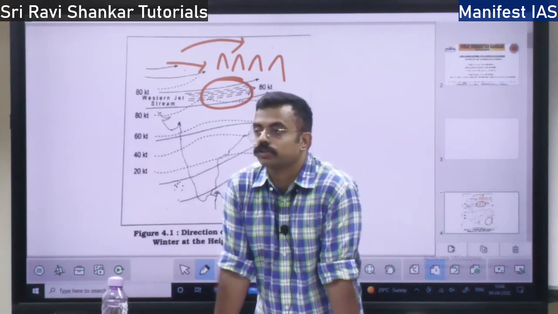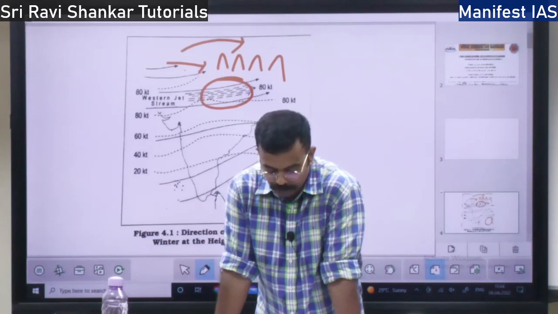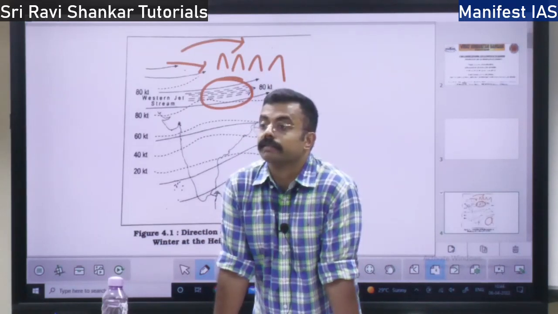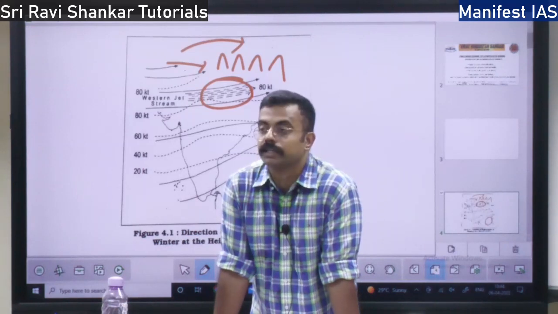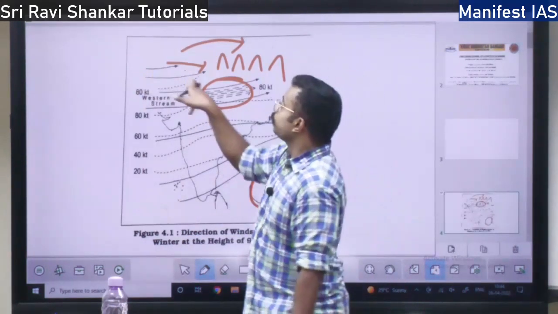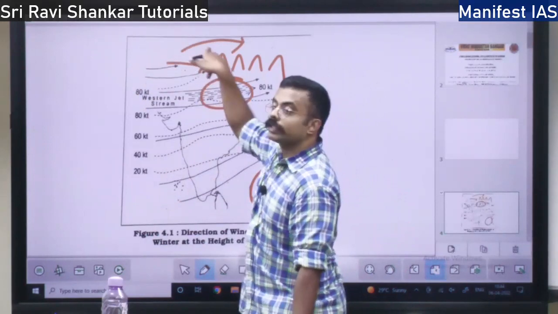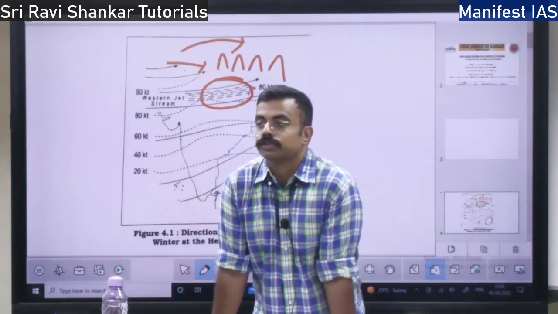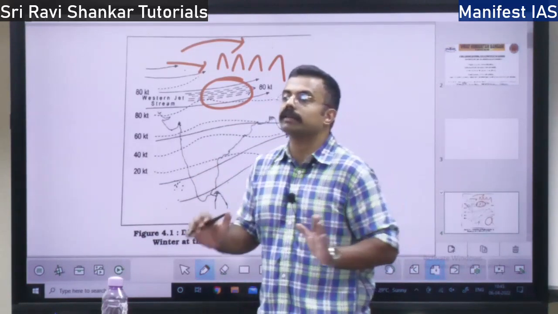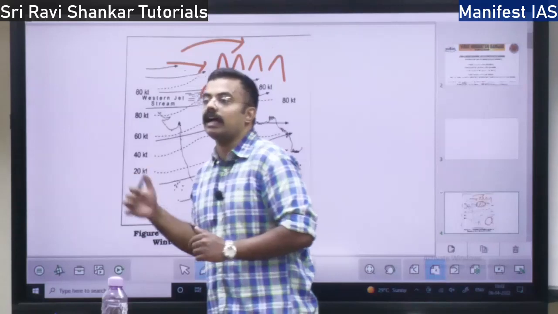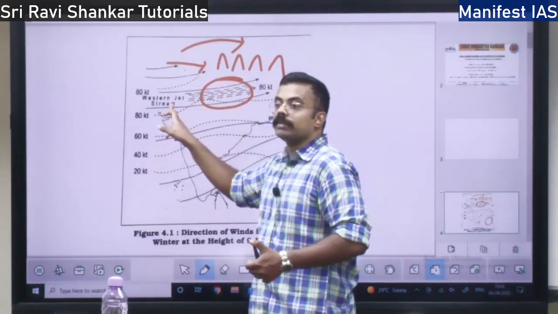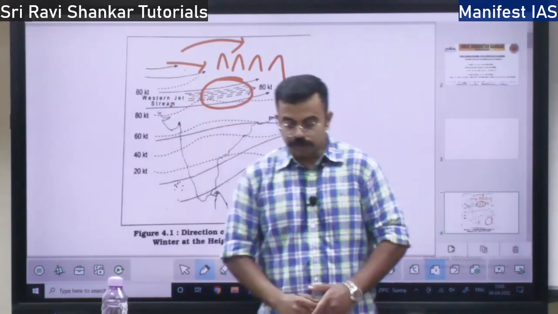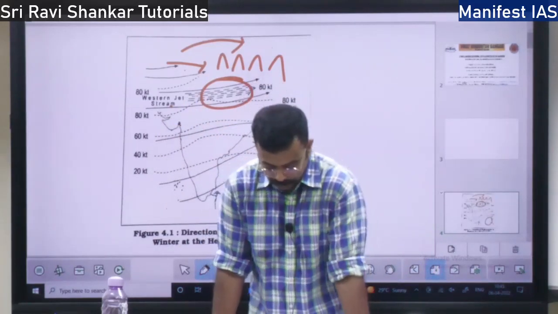Where do these cyclones originate? From the Mediterranean Sea. So they come in the time of winter only. The western cyclones come in the time of winter only. They come from the western direction or northwest of India. They come to India, right? So these cyclones will be there. Which air will push the cyclones into India? I told you, the westerly jet stream. This pushes the cyclones into India. So because of this jet stream, you will find the cyclones entering India.